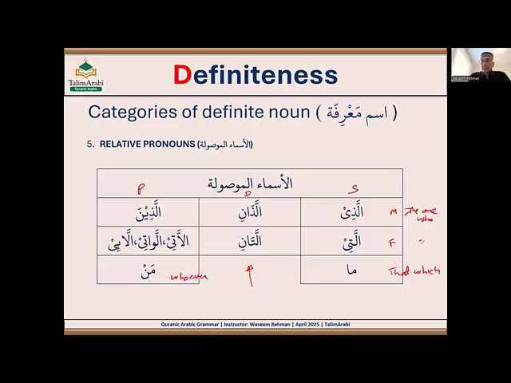Okay, so alladhi, the one who, masculine, alladani, those who or those two, masculine, alladhina, those are plural. Allati, the one who, but for feminine, allatani, those two, feminine, allati, alwati, or allai. So in Quran, it's sometimes not used much.